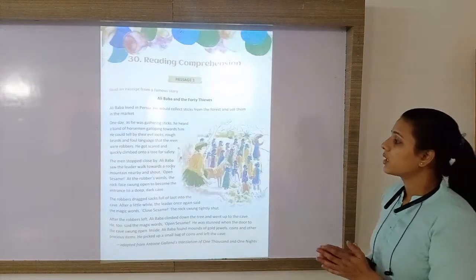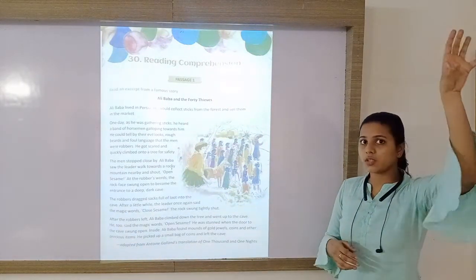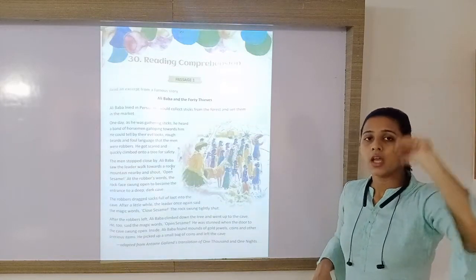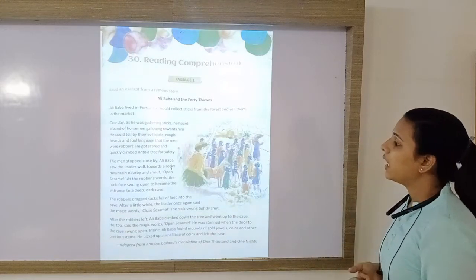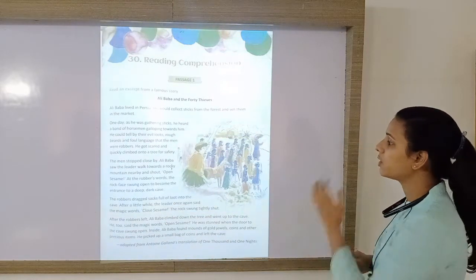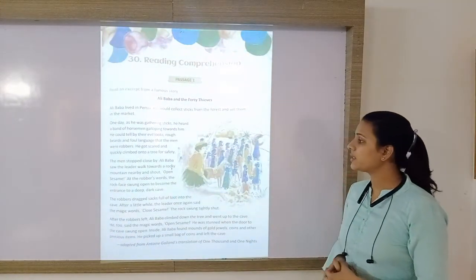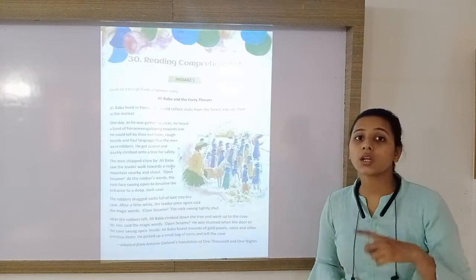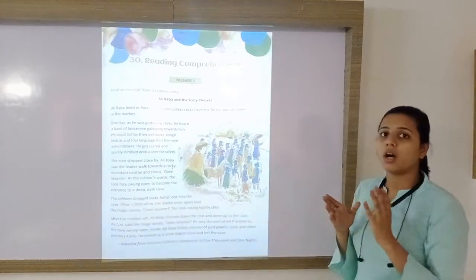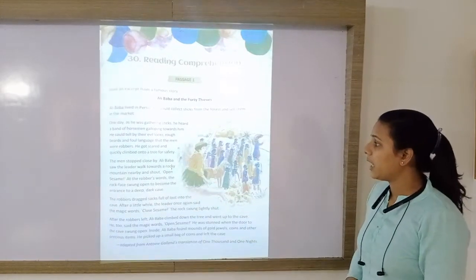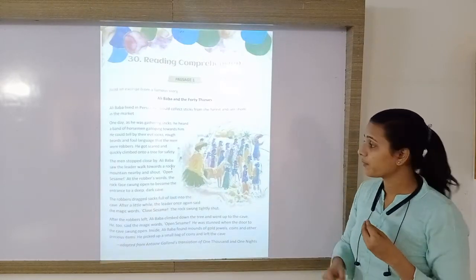The men stopped close by, very near to Ali Baba. He was on the tree, but the men did not see him and they were very close to Ali Baba. Ali Baba saw the leader walk towards a rocky mountain nearby and shout, "Open sesame!" So the leader of these robbers came forward and he stood before a huge mountain. In front of that mountain, he shouted, what?